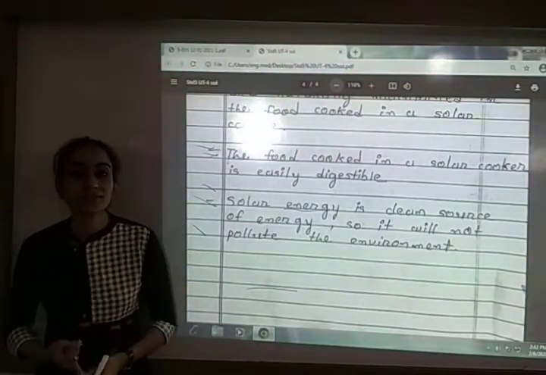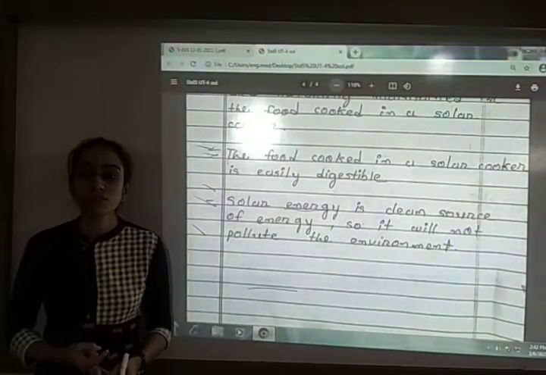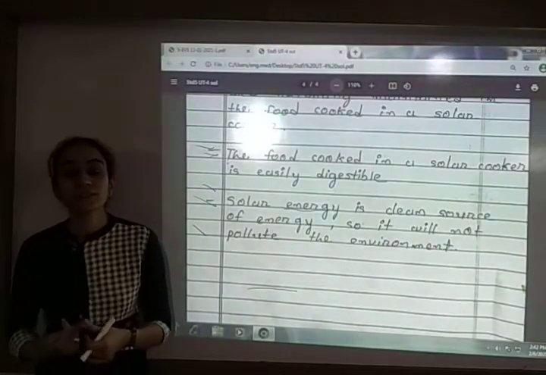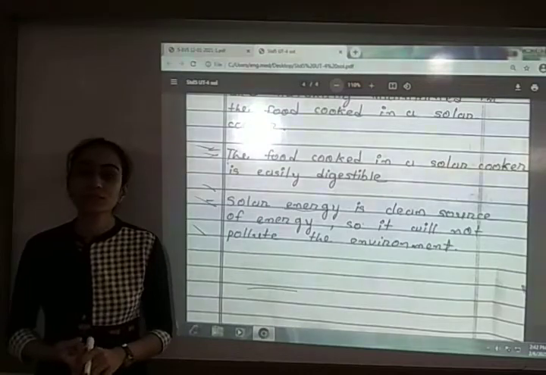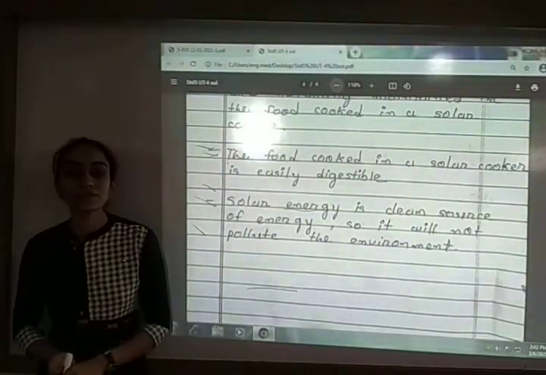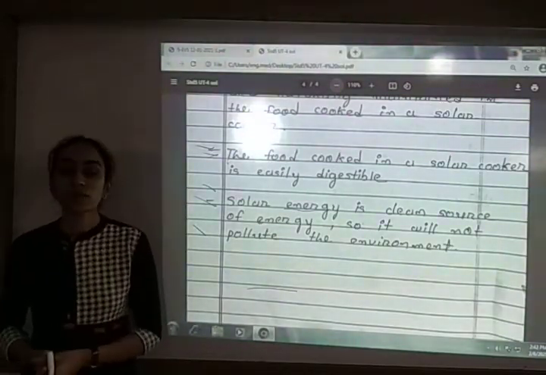The solar energy is free of cost, so there is no expense of fuel. The quality of the food is good. The quality, nutrients and taste are maintained naturally. Then next, this kind of food is easily digestible, and solar energy is a clean source of energy, so it will not pollute the environment. So these are the advantages of the solar cooker.